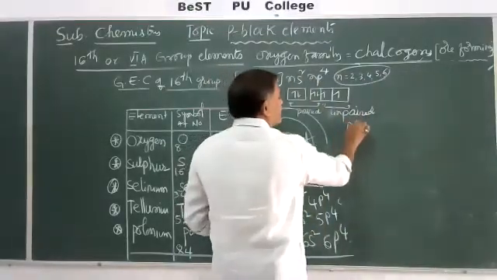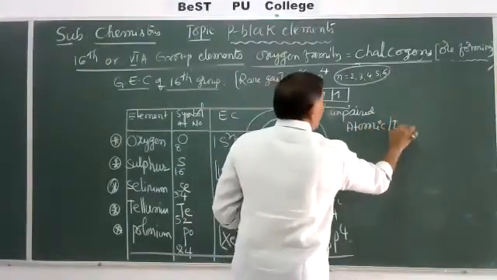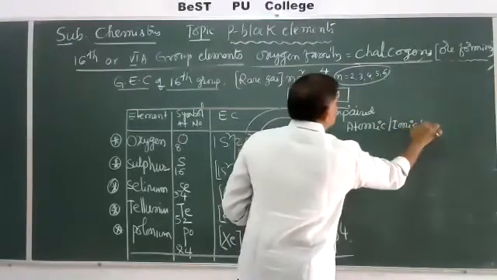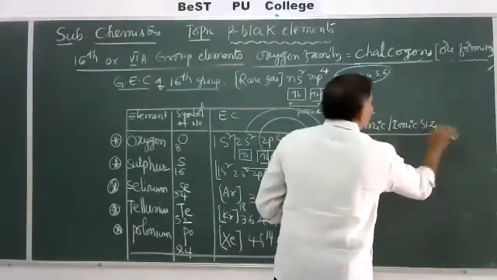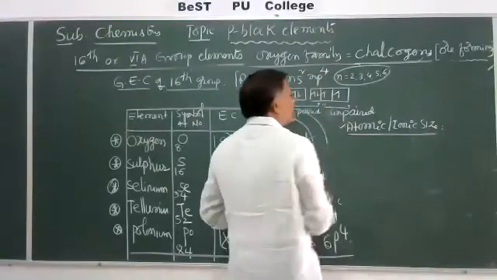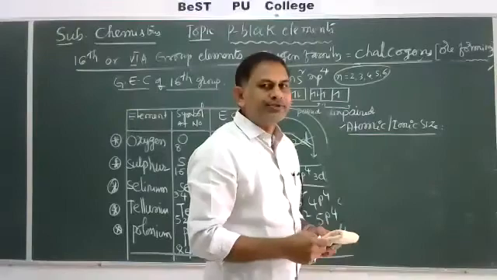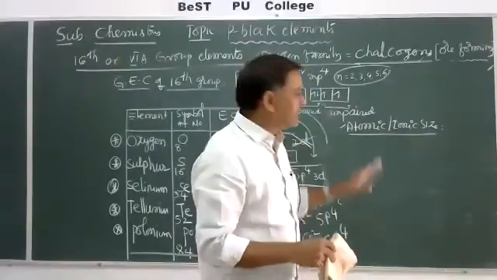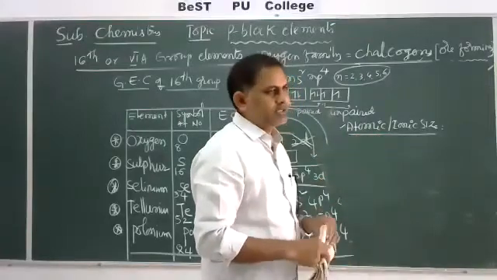The first one is atomic or ionic size. Already in the 15th group elements, and in the first PUC periodic table and chemical bonding, radii and types of radii were explained. This is just an overall idea about atomic or ionic size.